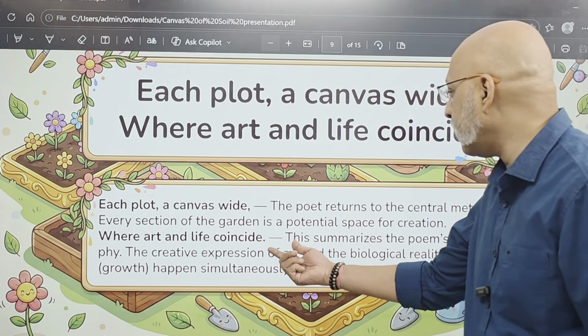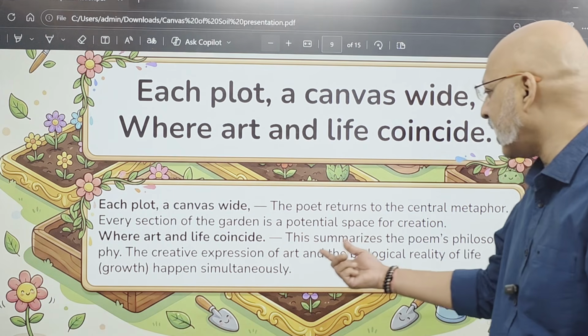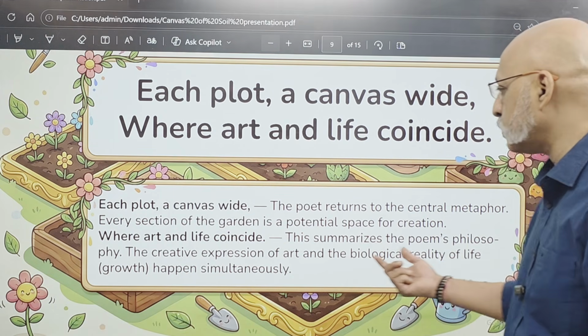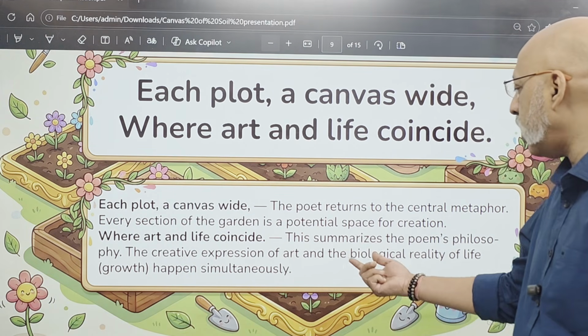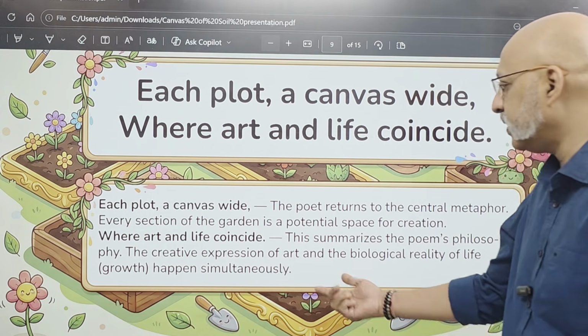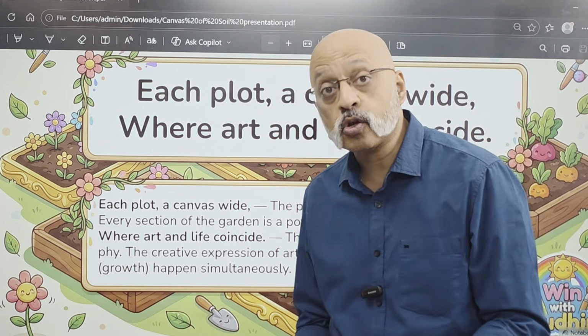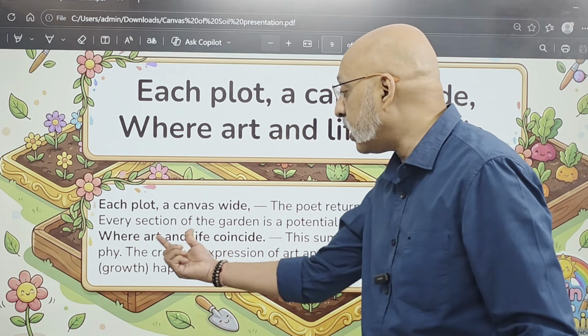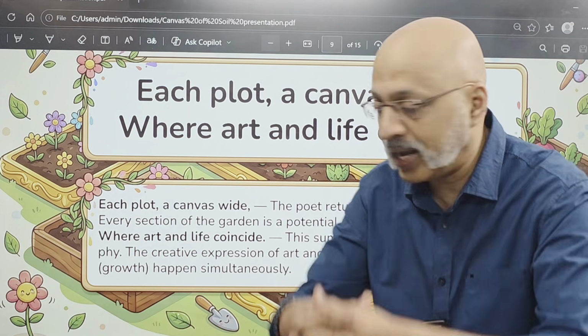Where art and life coincide. This summarizes the poem's philosophy. The creative expression of art and the biological reality of life, that is growth, happens simultaneously. So there is art, there is also life taking place, where art and life come together.